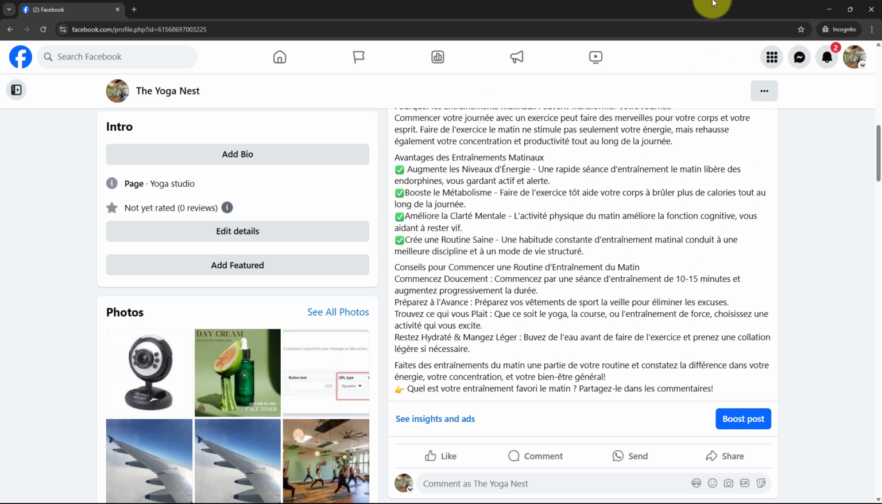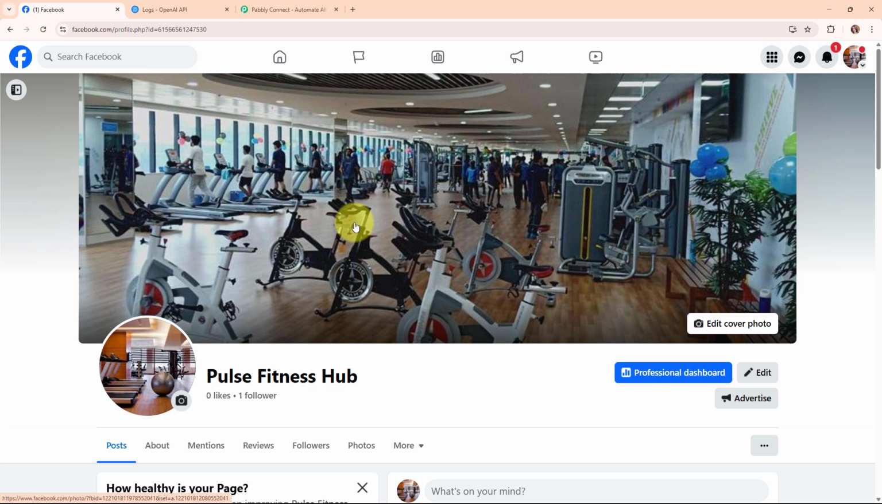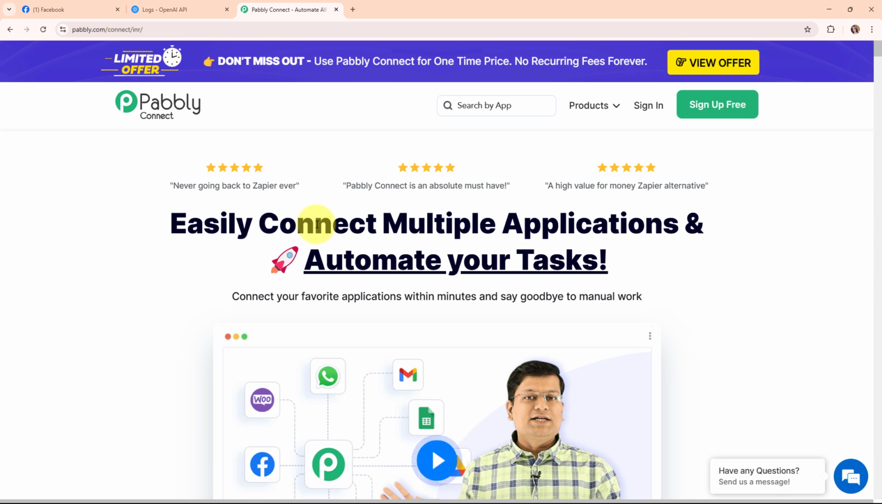And now here we are going to learn step by step that how you can set up this entire automation by simply connecting your first Facebook page to your OpenAI account and another Facebook page using an automation software named as Pabbly Connect. So Pabbly Connect is an amazing automation and integration software, and it connects all your favorite apps and makes them work together seamlessly.